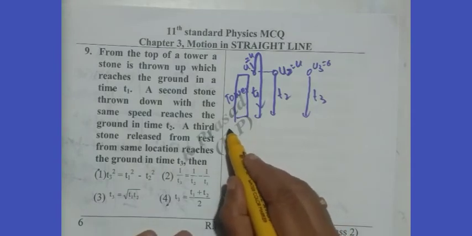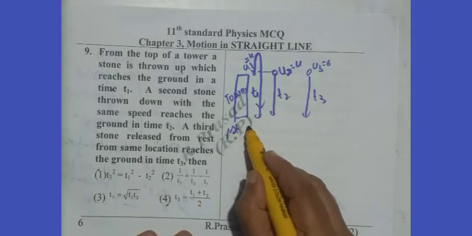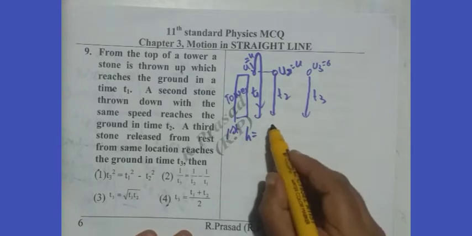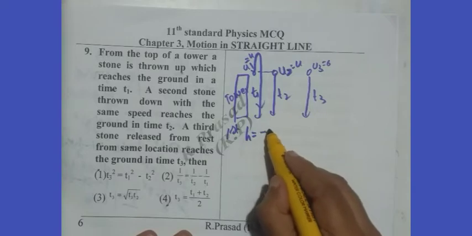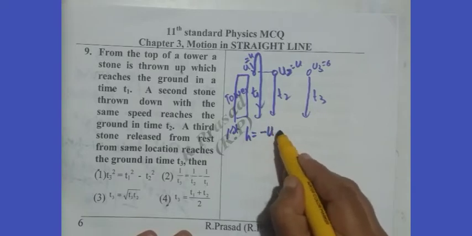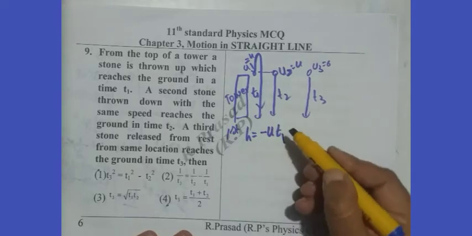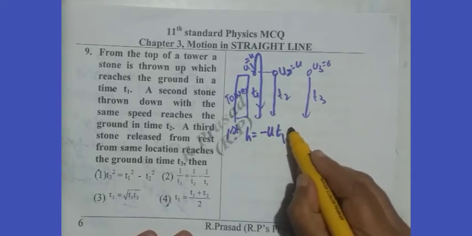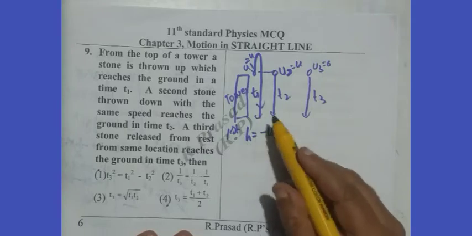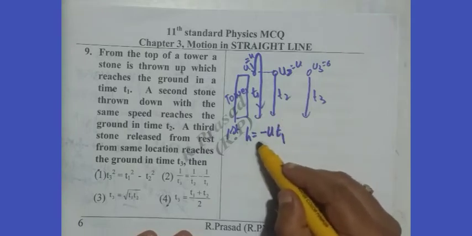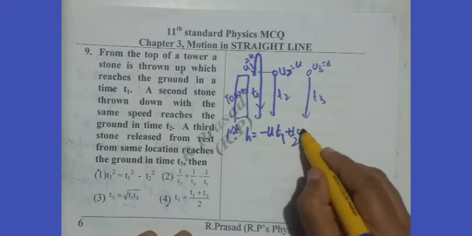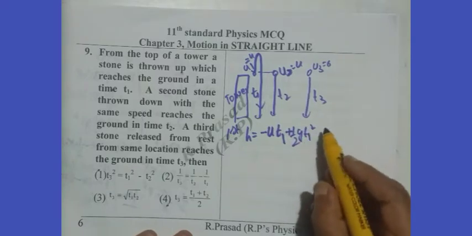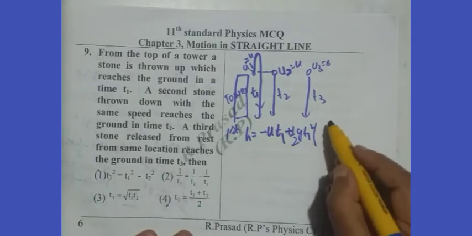For the first stone, h equals, say displacement is downward, so I write minus u t1, plus half g t1 square, because displacement is downwards, u is upwards, and g is downwards. This is for the first stone.